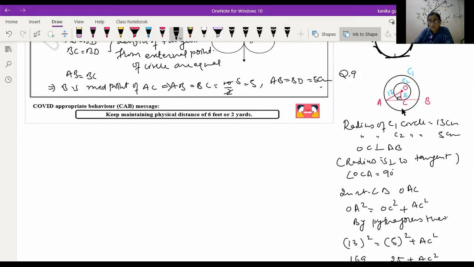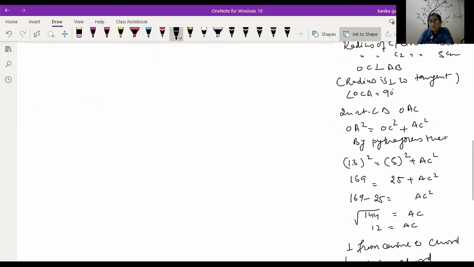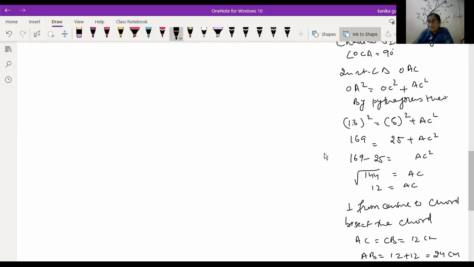So you substitute these values. OA is equal to 13 square, OC is equal to 5 square, plus AC square. Now taking 5 square to the right hand side, 13 square is 169, 5 square is 25, is equal to AC square. 169 minus 25 is equal to 144. Square becomes square root. So square root of 144 is equal to 12 centimeters. So you get AC is equal to 12 centimeters.